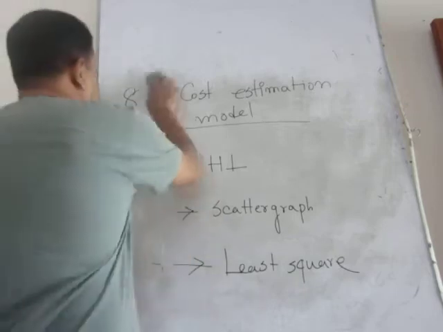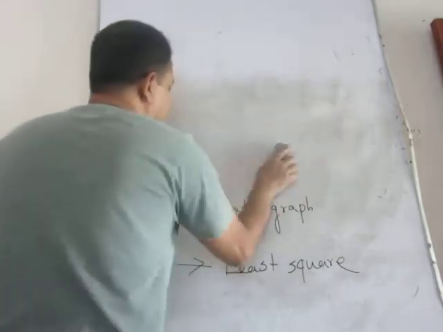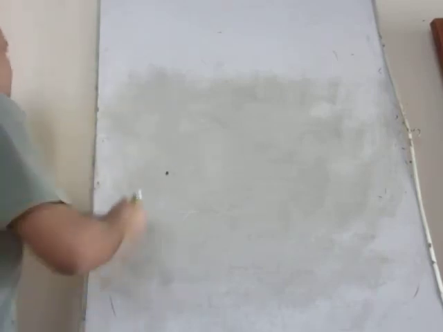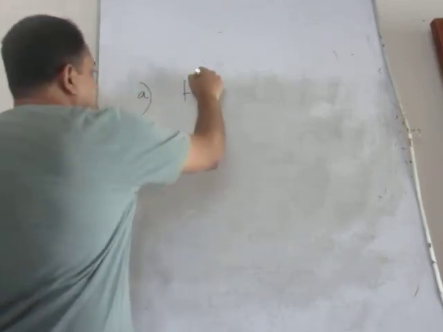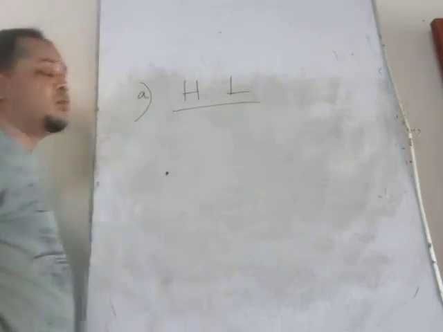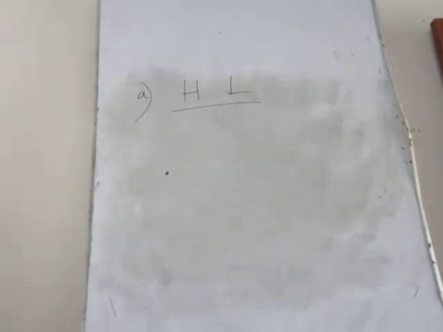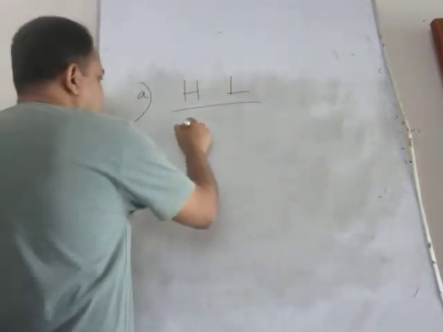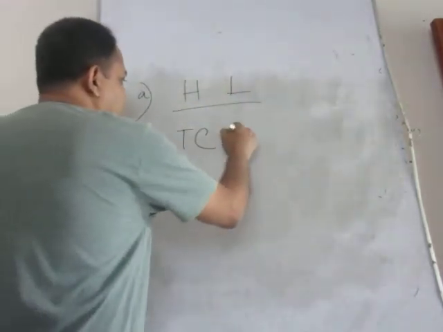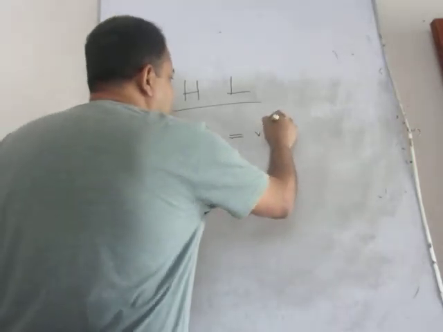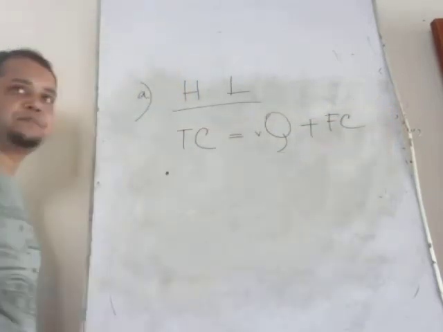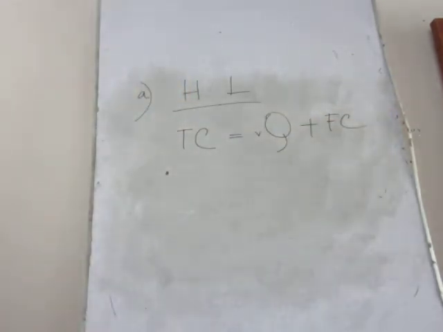Initially, we will go through the high-low method. The name is high-low method. We have already discussed that total cost of anything equals VQ plus FC, right?